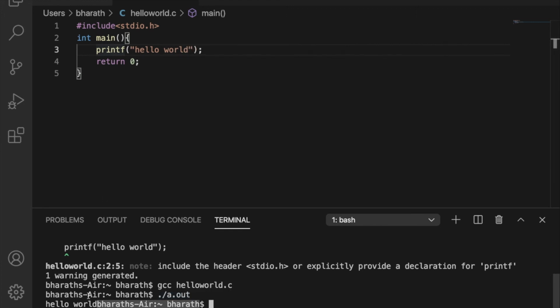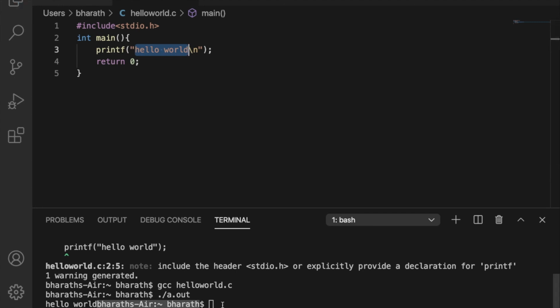To get it in the next line, we need to use slash n. This slash n will tell the compiler that anything you want to print, you need to print it in the next line. So hello world will be in one line and anything after it will be in the next line. So now let us save the file.